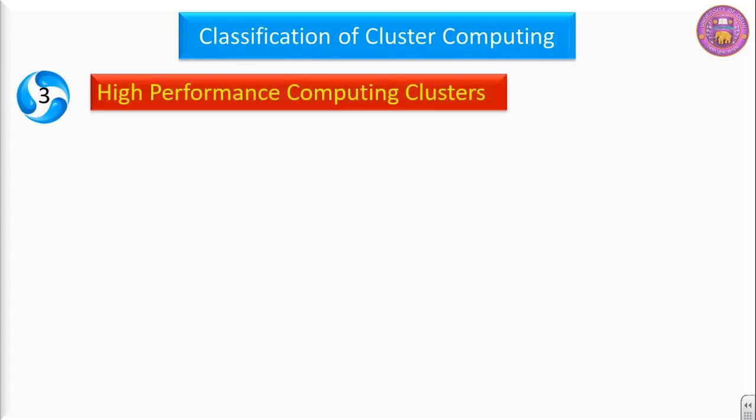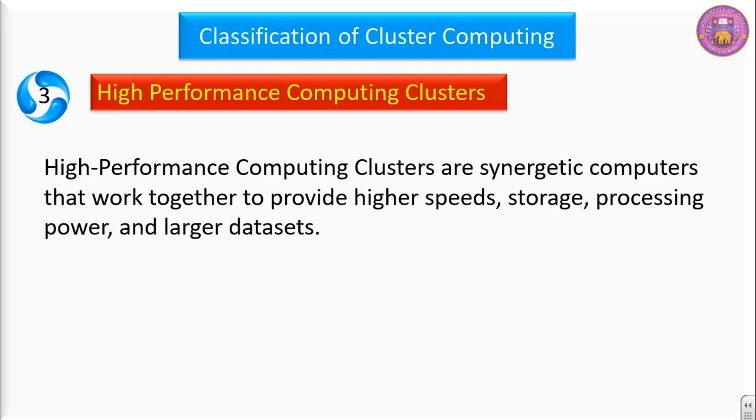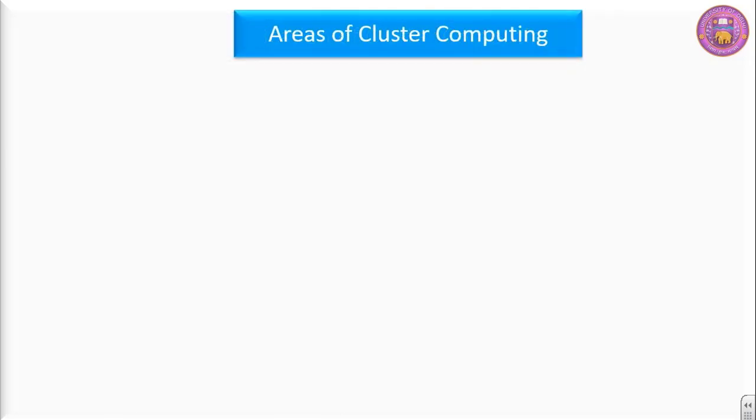The third one is high performance computing clusters. High performance computing clusters are synergetic computers that work together to provide higher speed, higher storage, higher processing power, and they can handle larger data sets. Areas of cluster computing.